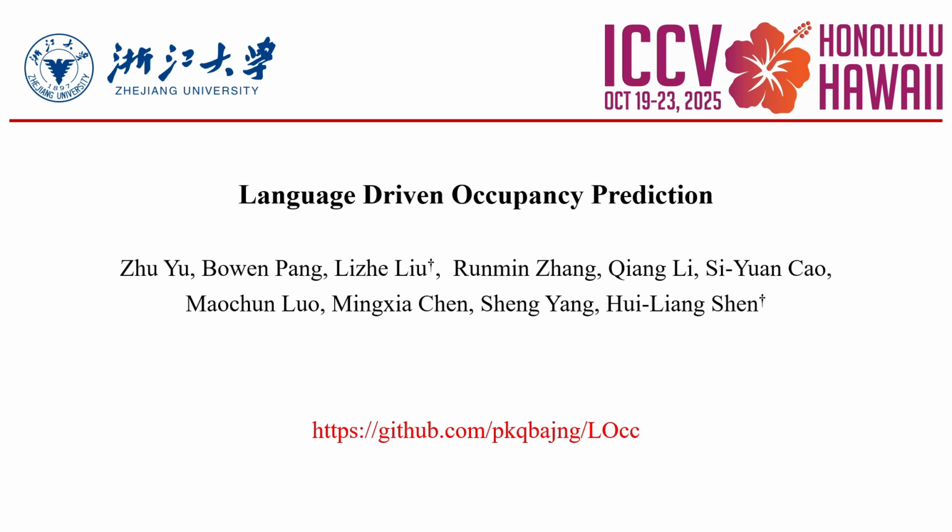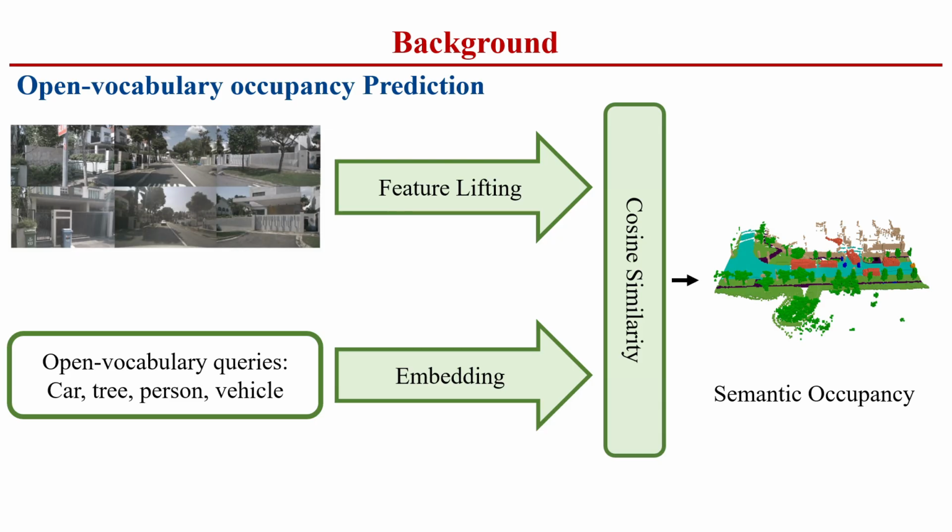In this work, we present LOCC, a cutting-edge approach to open vocabulary occupancy prediction. Open vocabulary occupancy prediction facilitates predicting the occupancy with arbitrary sets of vocabularies using only unlabeled image-LiDAR data for training, which is crucial for applications such as autonomous driving and robotic navigation.